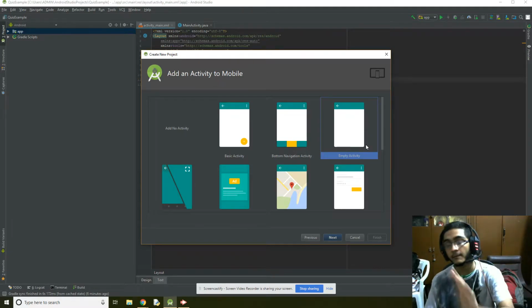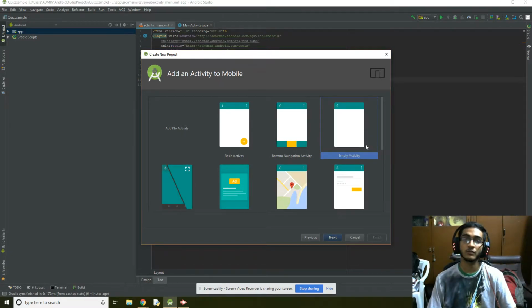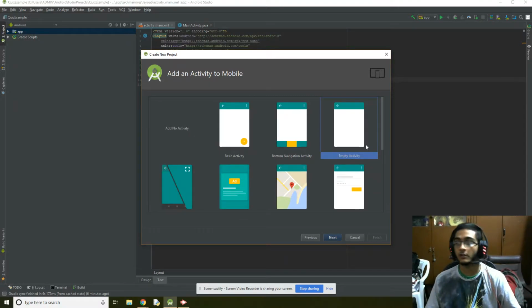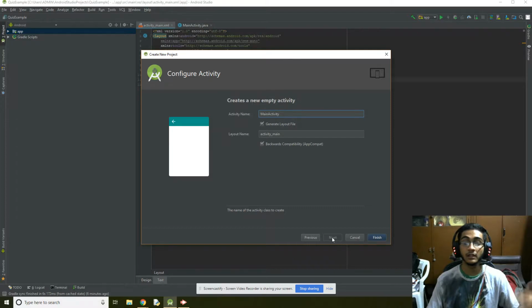We're going to start with an empty activity because we're going to build your layout from scratch, specifying options where you can customize and put your own. For the main activity, we can leave it as it is. I'll tell you how we can edit all of this.